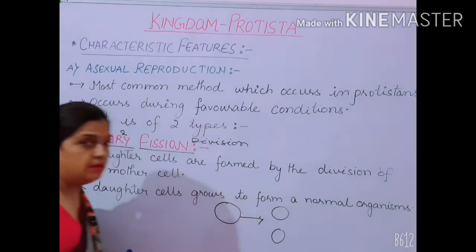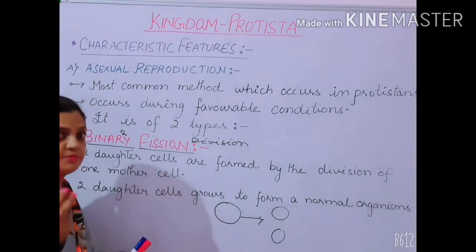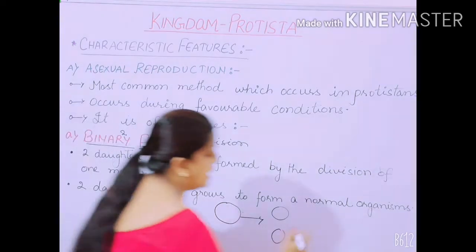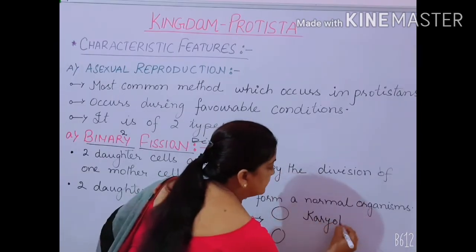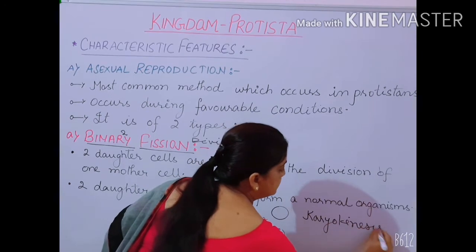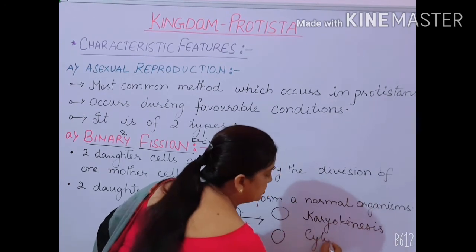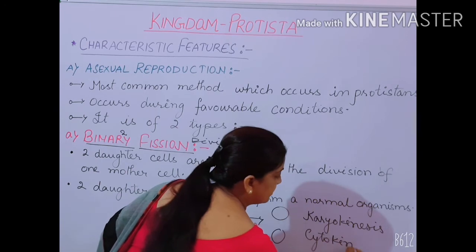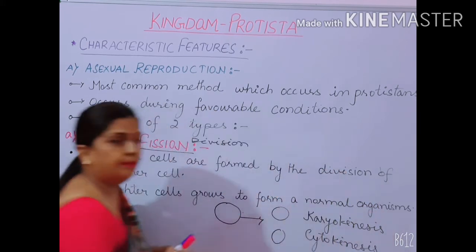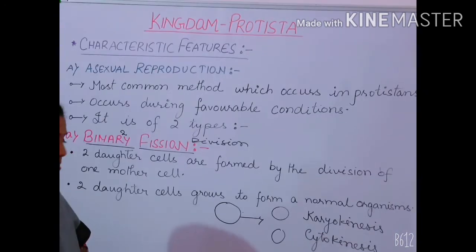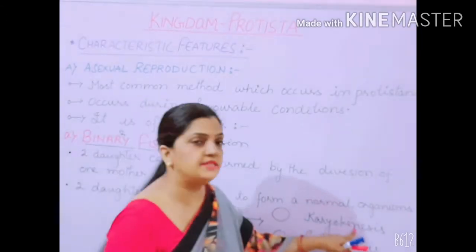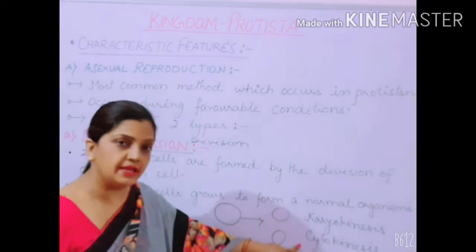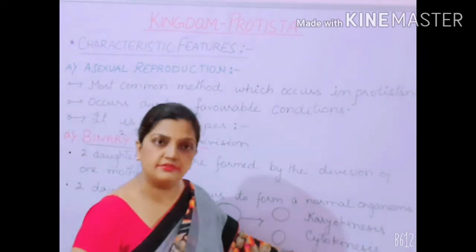And how? By following 2 processes, karyokinesis and cytokinesis. Karyo means nucleus, and kinesis means division; cyto means cytoplasm, and kinesis means division.